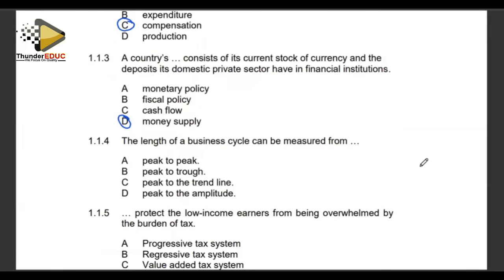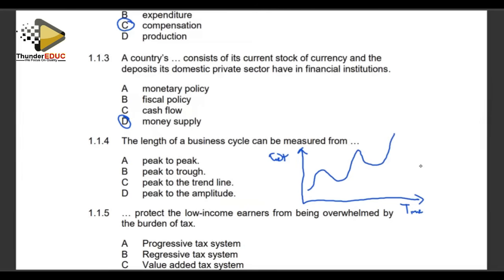Then number 1.14 says the length of a business cycle can be measured from. A business cycle is the level of GDP measured against time. Our cycle goes up and down like that.